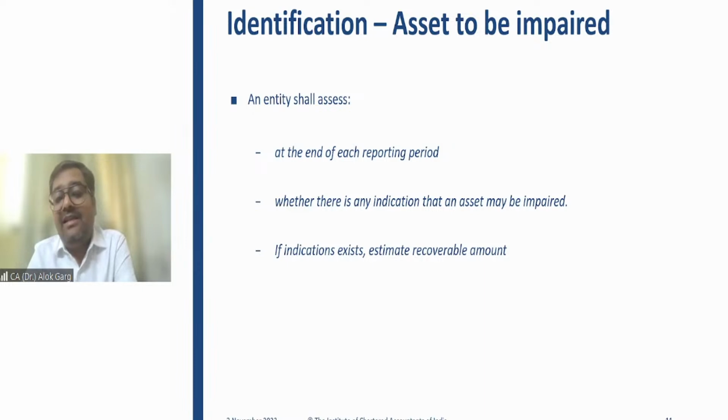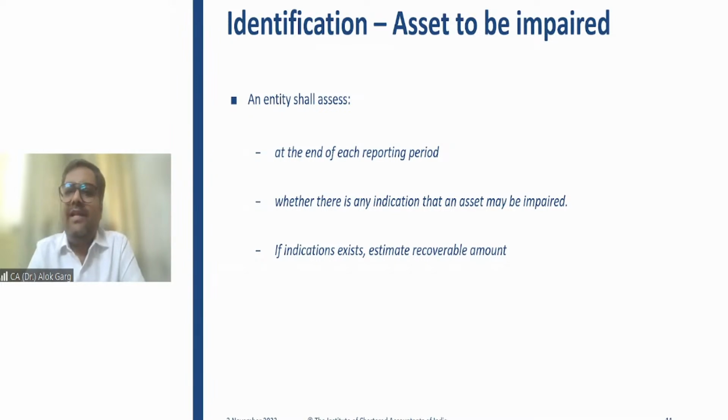If that indication exists, then only you need to estimate the recoverable amount. Then only you are required to do the impairment testing. Right, friends? Sir, what is the impairment testing? Impairment testing means you need to estimate your fair value less cost to sell. You need to estimate your recoverable amount. This is known as impairment testing, right?